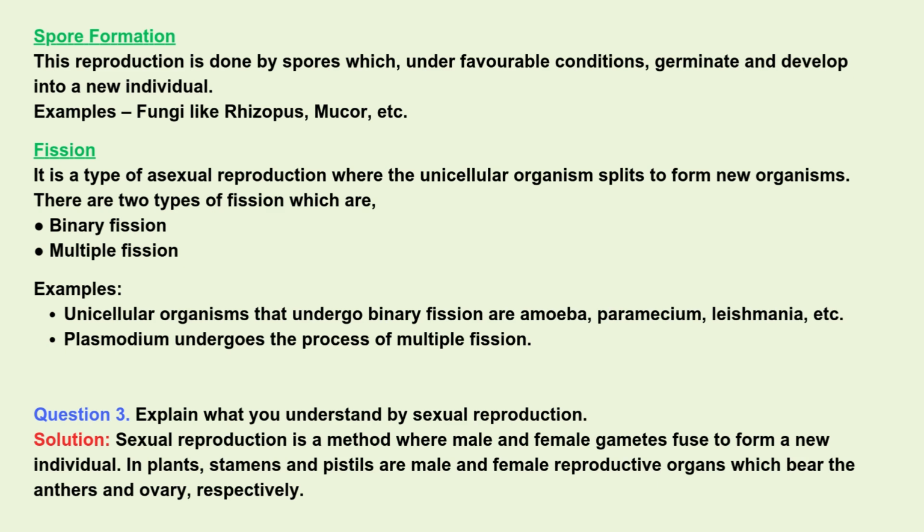Examples. Unicellular organisms that undergo binary fission are amoeba, paramecium, leishmania, etc. Plasmodium undergoes the process of multiple fission. Question 3. Explain what you understand by sexual reproduction. Solution. Sexual reproduction is a method where male and female gametes fuse to form a new individual. In plants, stamens and pistils are male and female reproductive organs which bear the anthers and ovary, respectively.